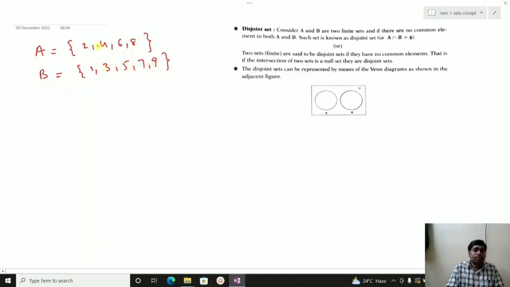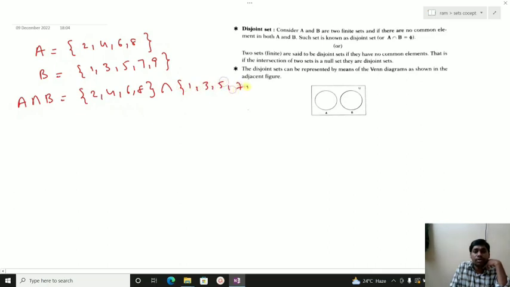If you perform A intersection B, that is 2, 4, 6, 8 intersection 1, 3, 5, 7, 9, there is no common element, so the result is the null set.